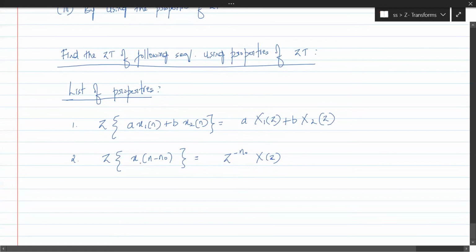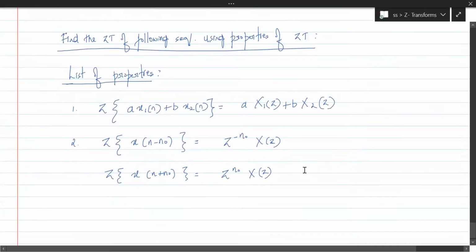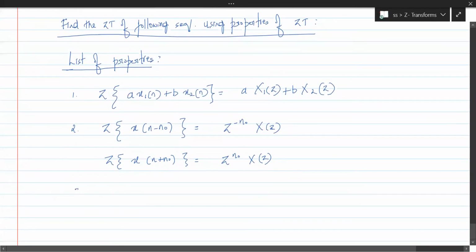Similarly, if you have x of n plus n naught, by the time shift property it is equal to z to the power plus n naught into X of z. That's it. So this is the time shift property that we saw. I'm just listing them again. What is the Z transform of the amplitude scaled signal A power n x of n?